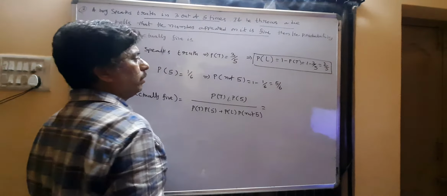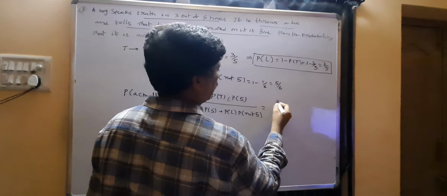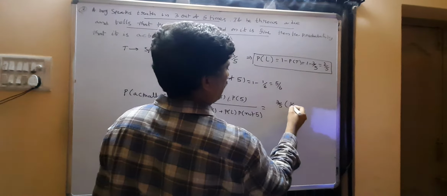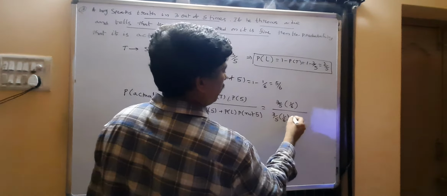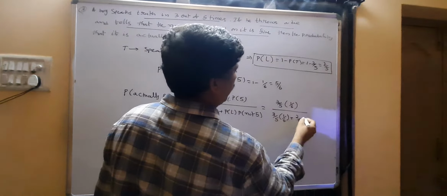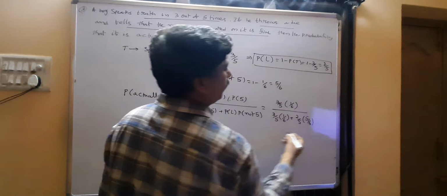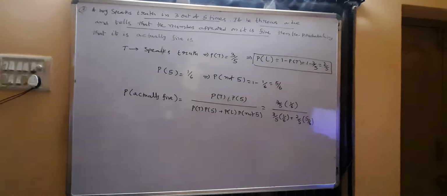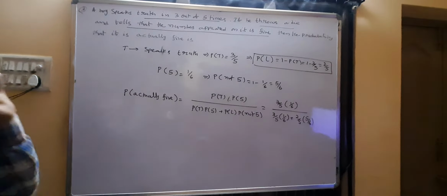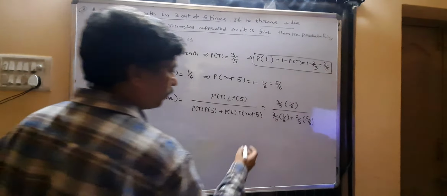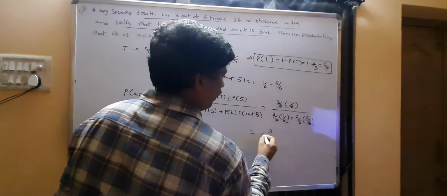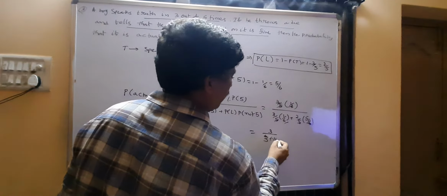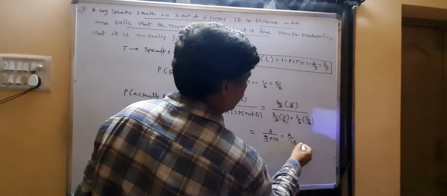So you can substitute the values: 3 by 5 into 1 by 6, divided by 3 by 5 into 1 by 6 plus 2 by 5 into 5 by 6. This model problem is very important from the objective point of view. You can do the calculation. We get 3 by 5 into 6 cancel, 3 by 3 plus 10. That is 3 by 13, the answer.